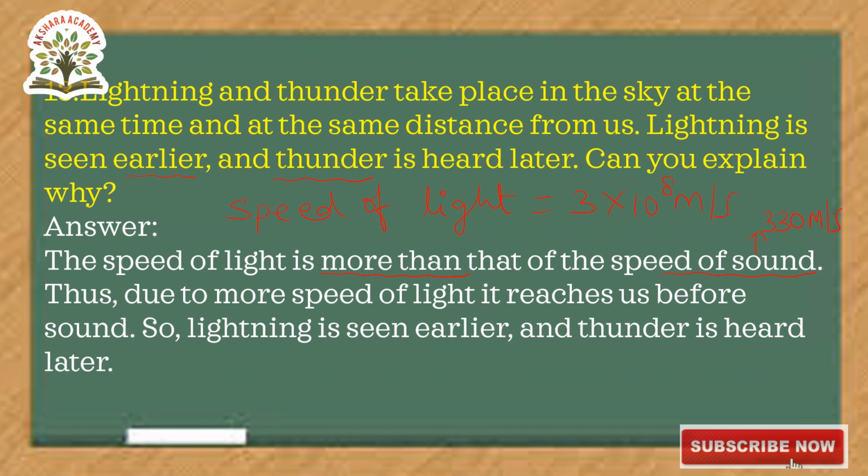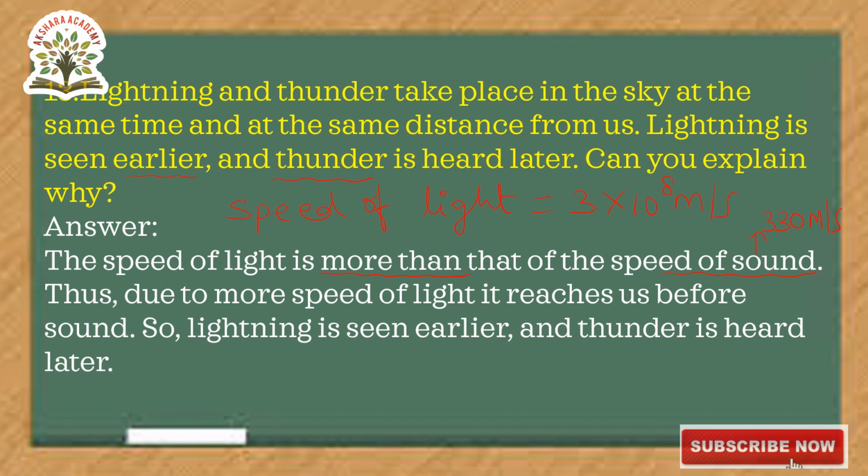The speed of light is more than the speed of sound. This is the greater value. Speed of light is 3 into 10 to the power of 8 meters per second. Now the speed of sound is 330 meters per second.